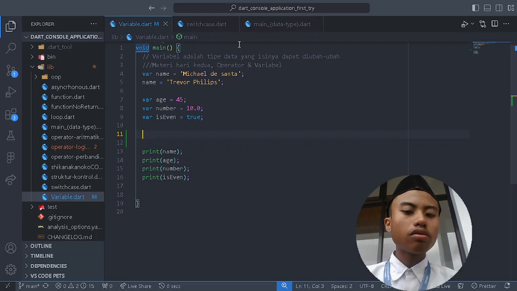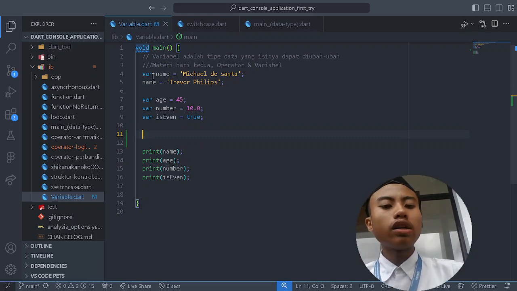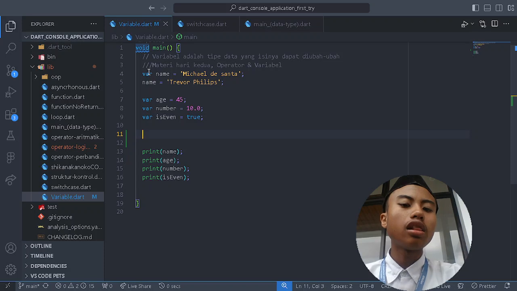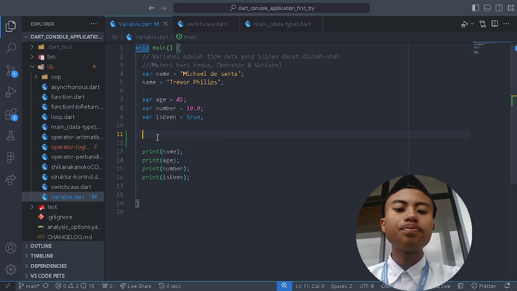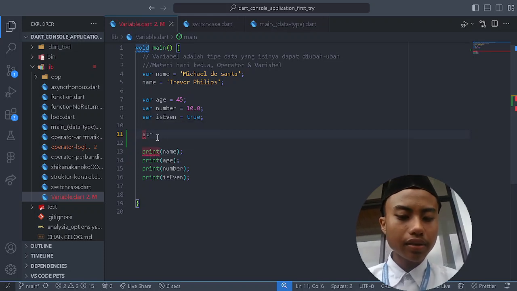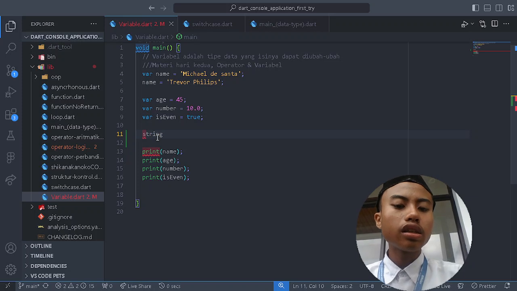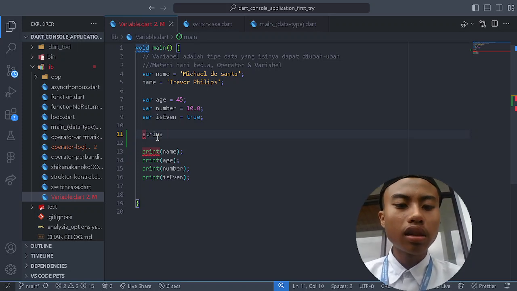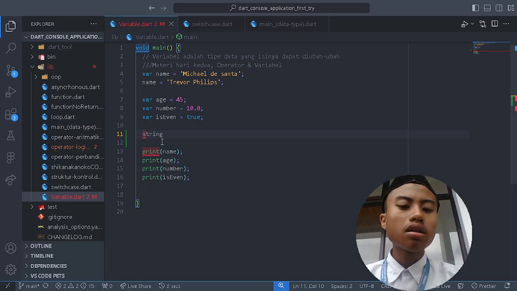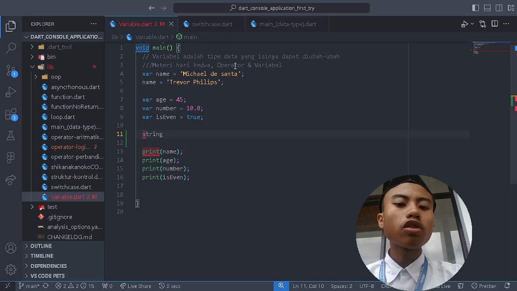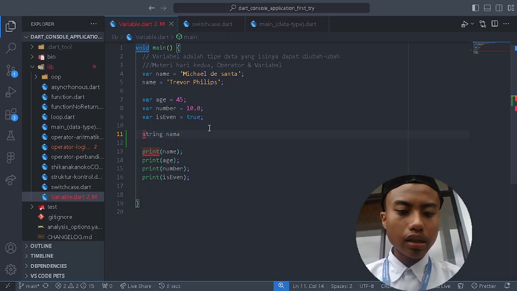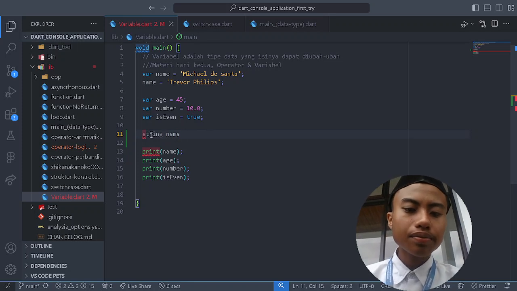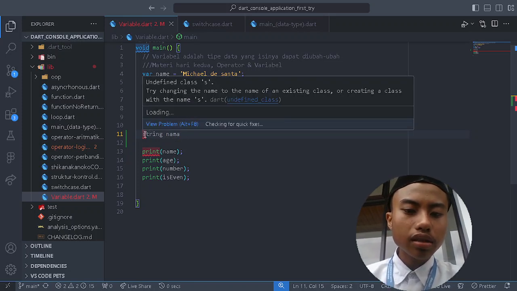We could see here, we use var. Var is general to all variables in here. But if we want to specify what we want to make, we could type String. String is the type of variable. It is like var, but it is for text. So we may choose the string name as nama.